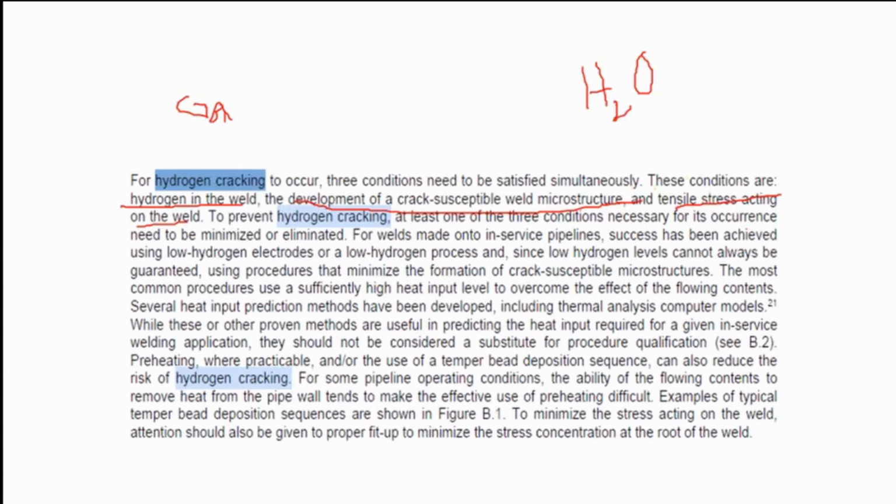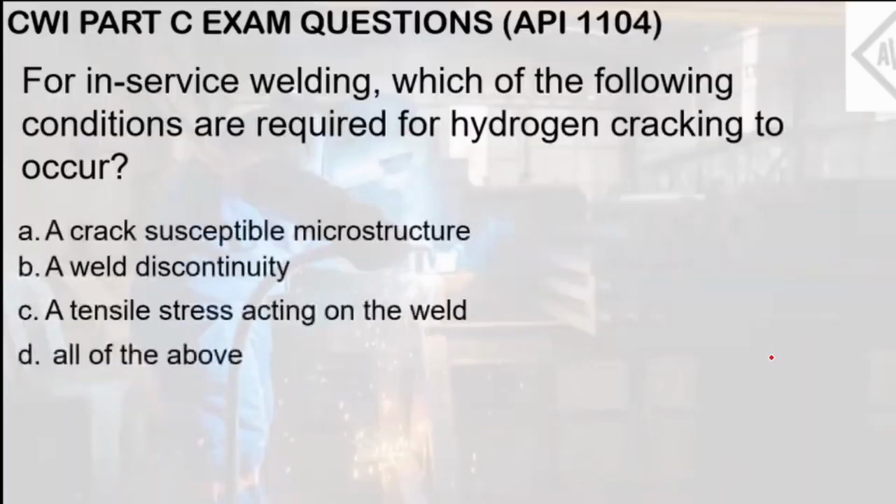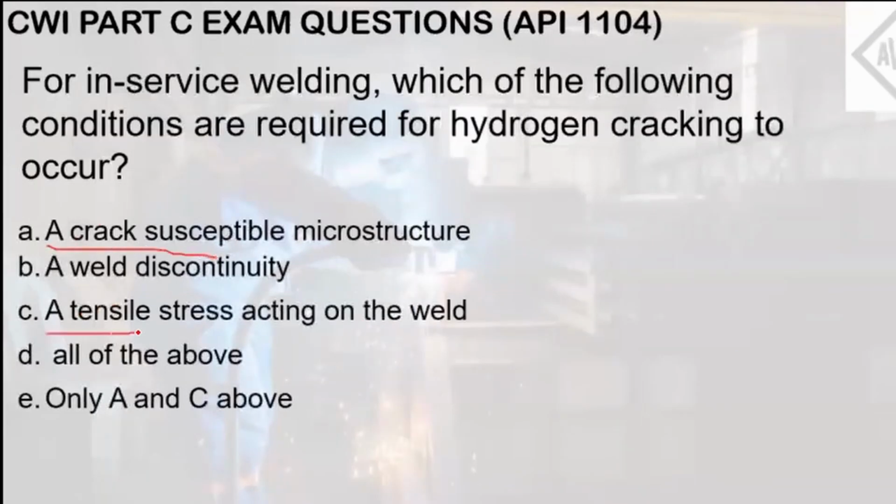So the last 2 points can be resolved with the use of heat treatment methods, the crack-susceptible microstructure and the tensile stress, because residual stresses can be relieved by PWHT or heat treatment. So that leaves us with the answer here. Letter E, only A and C above. So a crack-susceptible microstructure and tensile stress acting on the weld.